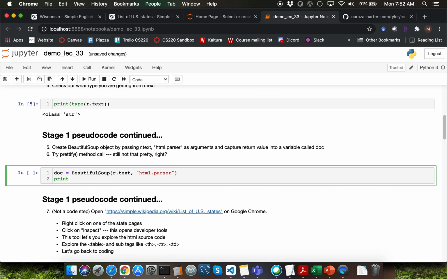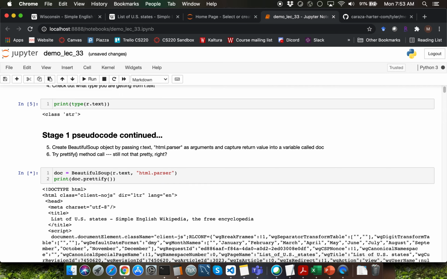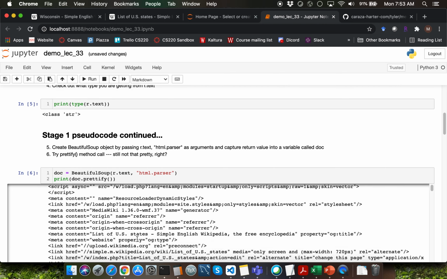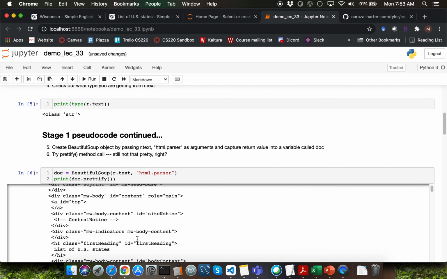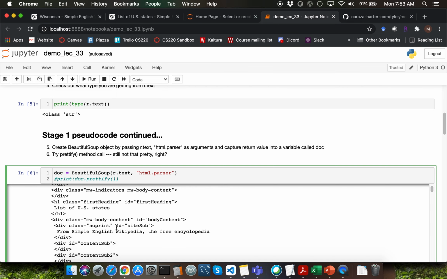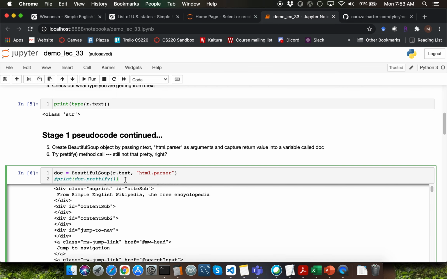First thing which I'm going to do is to call the prettify function using the doc variable. Let me go ahead and run this cell. You're getting a decently prettified version of the web page, but it is still very complex. I'm going to go ahead and comment out this print function call over here. Feel free to explore the prettified version of the HTML file format to figure out details within that particular HTML file.